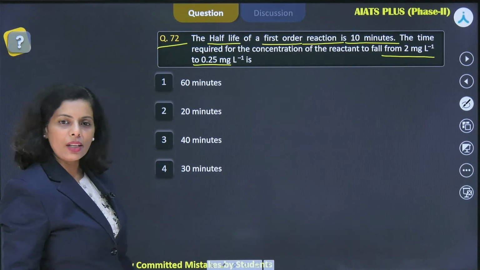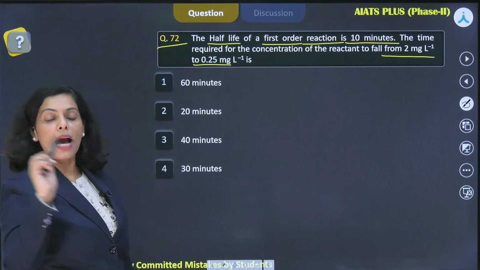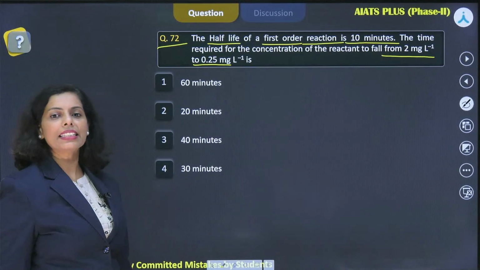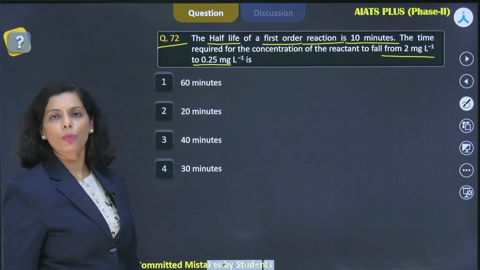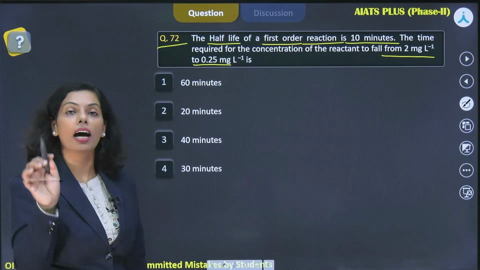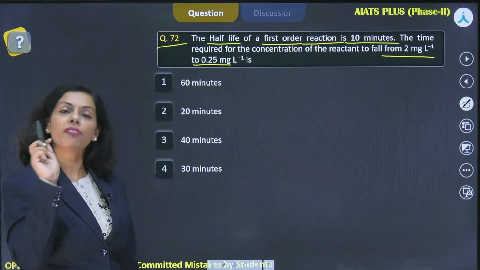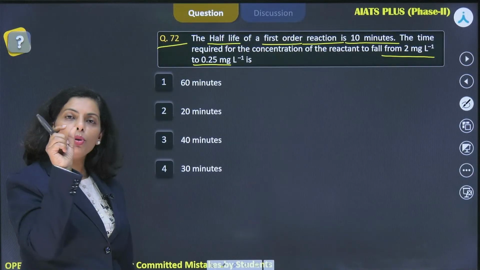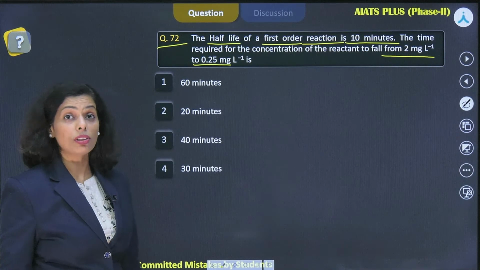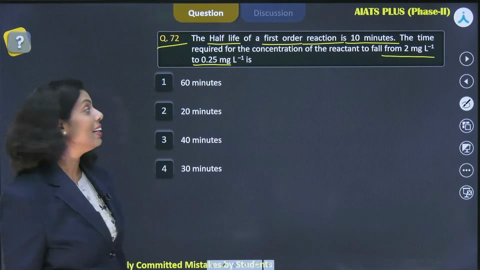If it was ln, then the second option would be correct. Yes, absolutely. If natural log was there, in that case the second option would be correct. The term minus EA upon 2.303 R would not be there. If ln was there, that term 2.303 would not be there. So, this shows that you are studying well, okay?